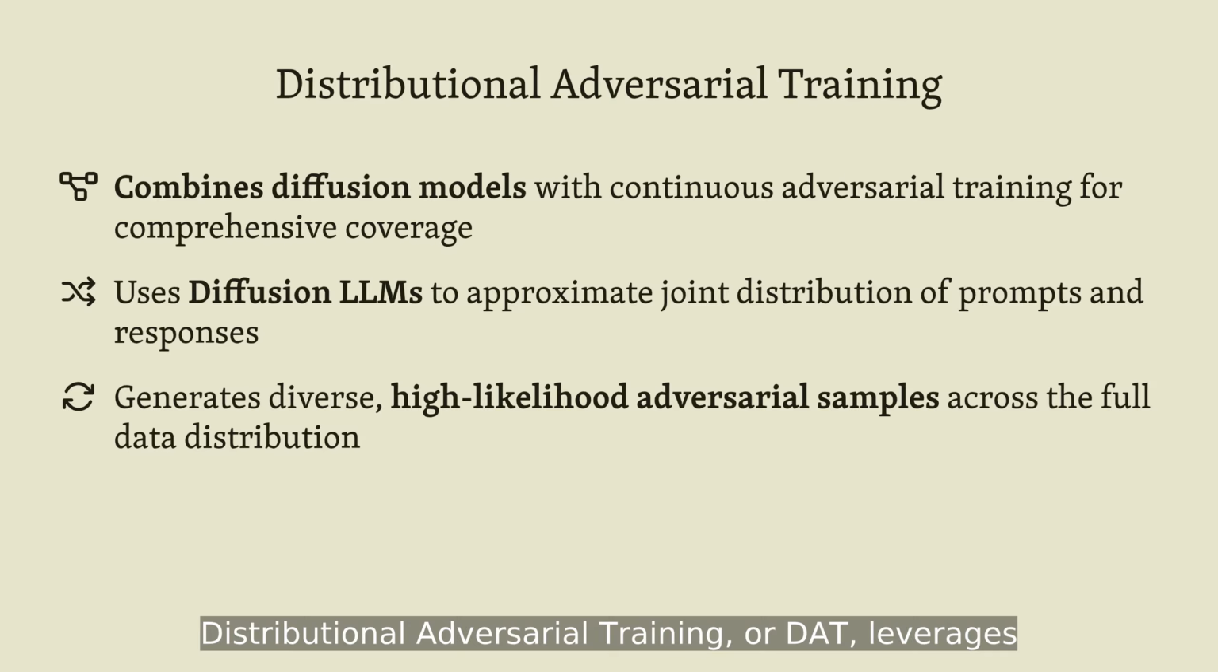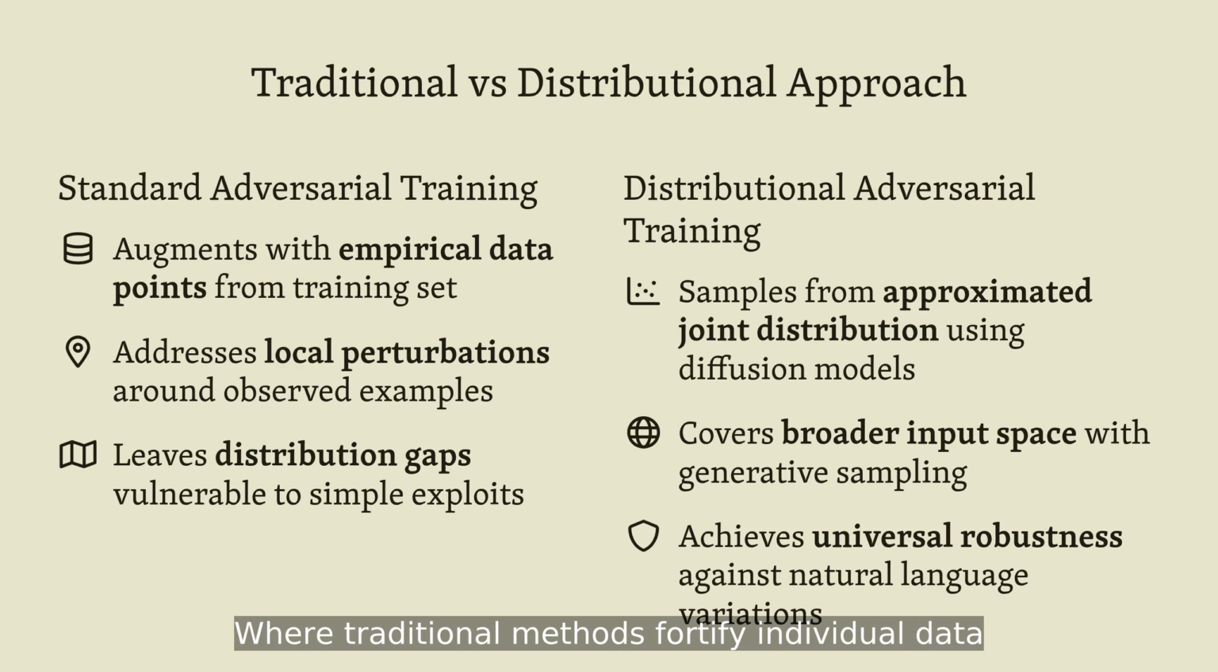Distributional Adversarial Training, or DAT, leverages diffusion models to sample from the actual distribution of language rather than relying solely on observed examples. This generative approach produces adversarial examples that span the natural variation in real-world prompts. Where traditional methods fortify individual data points, DAT fortifies the entire distribution.